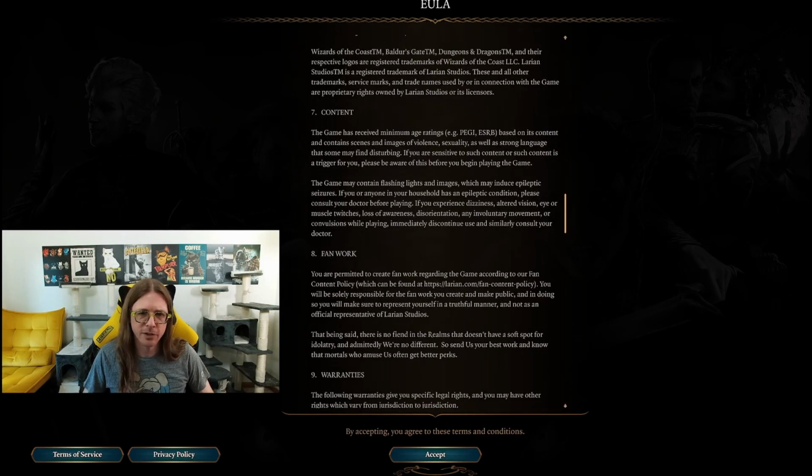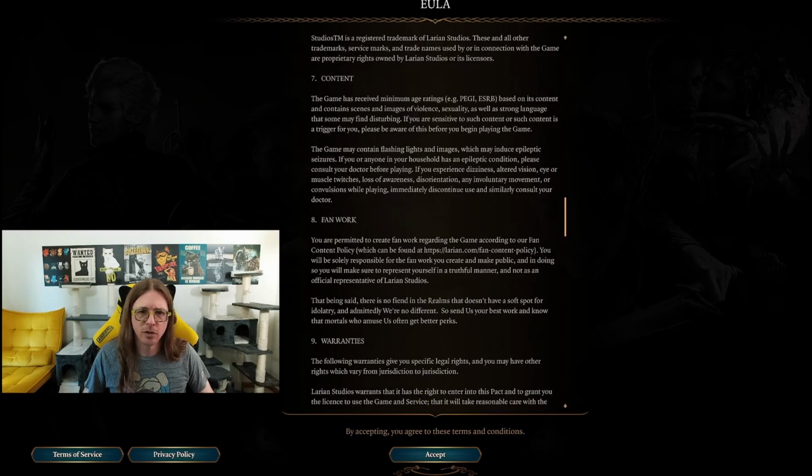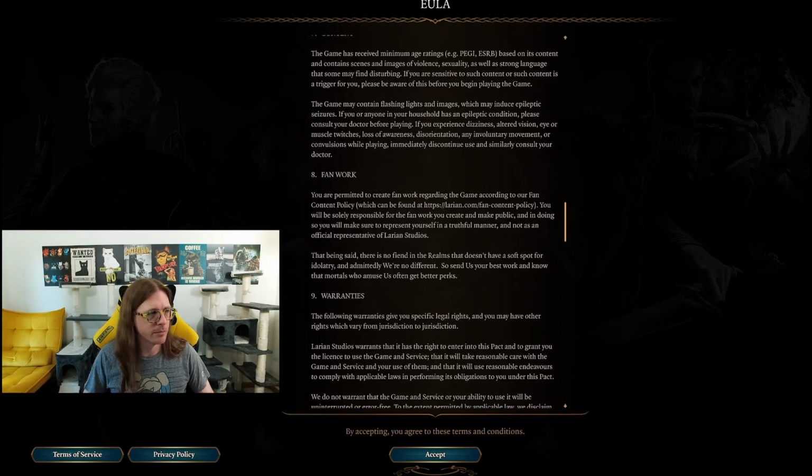Okay, the game may contain flashing lights and images, which may induce epileptic seizures. If you or anyone in your household has epileptic condition, please consult your doctor before playing. If you experience dizziness, altered vision, eye or muscle twitches, loss of awareness, disorientation, any involuntary movement. So that's also a disclosure for anyone watching the video. Although, like, I'm twitching a little bit.